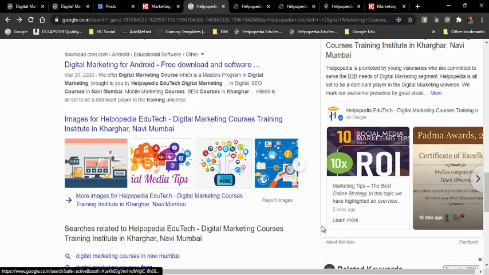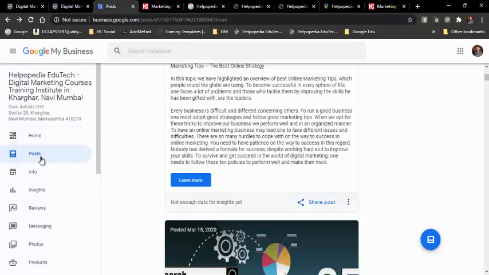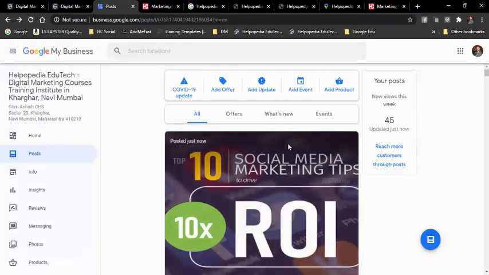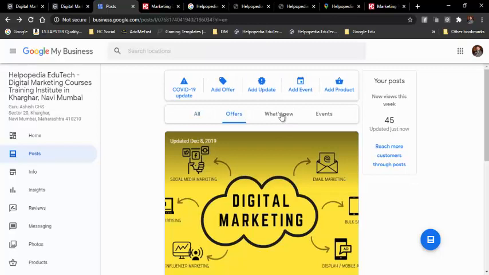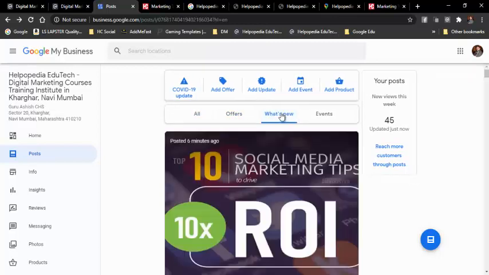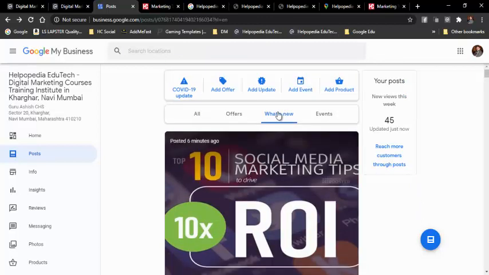So for that reason, it is suggested that you keep on writing posts from this particular section, and then you will click on add update. Under add update, your post will be done. So all offers, what's new. Under what's new, you will be adding everything. You will be adding this post. What's new is all the posts. Events, events will come up. Offers, offers will be coming up. And you can visit everything. So that is all the information there.